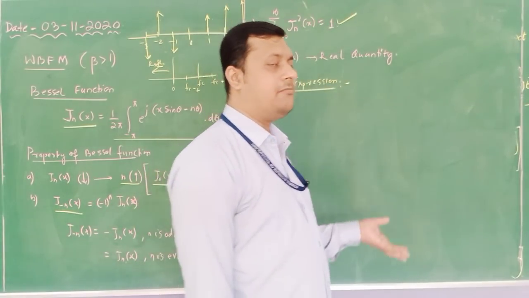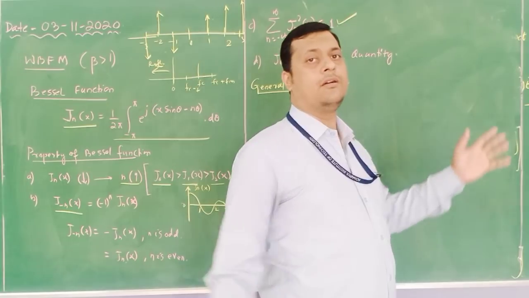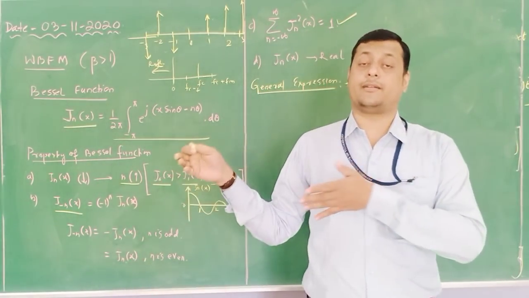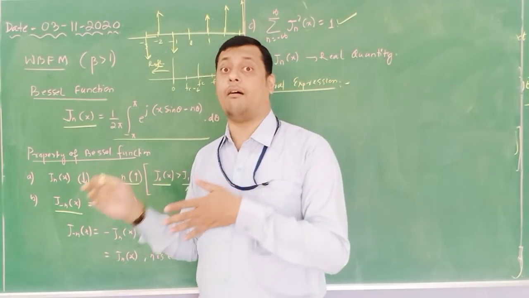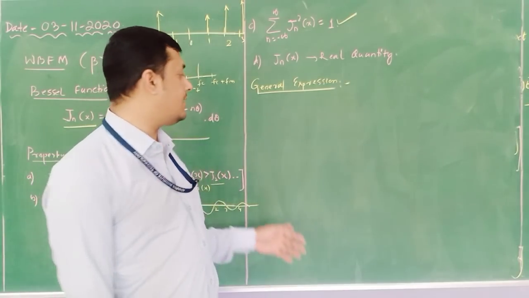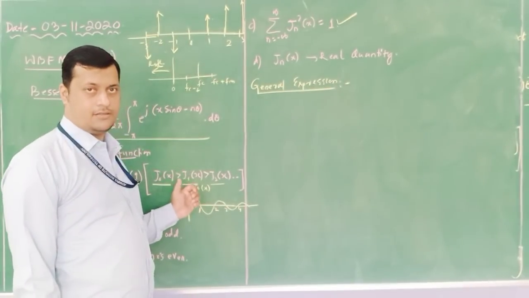Because wideband itself indicates that its bandwidth cannot be determined. We can determine up to certain levels, up to certain orders, and this infinite sequence is represented with the help of these Bessel functions. Okay.